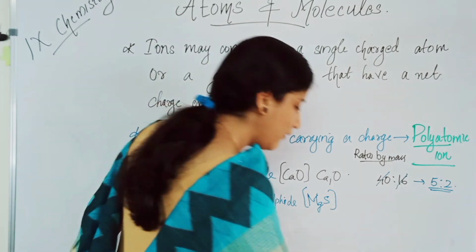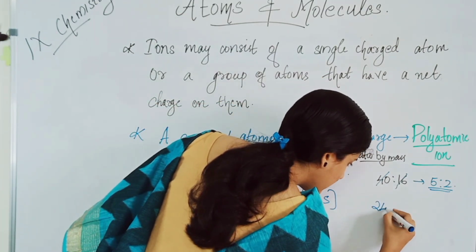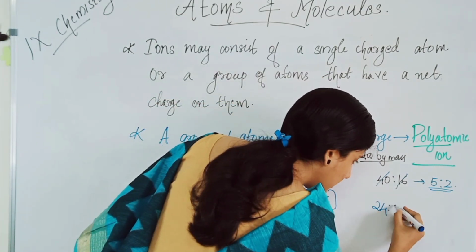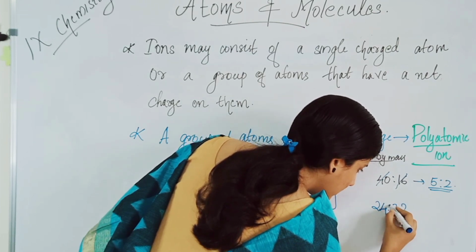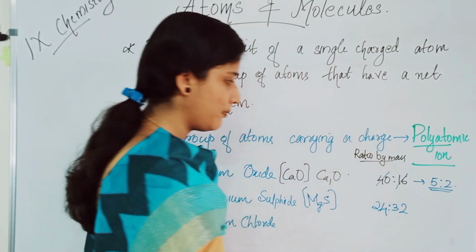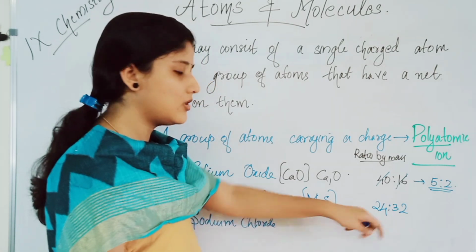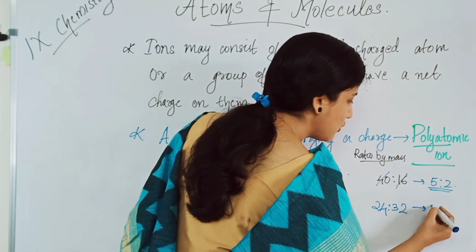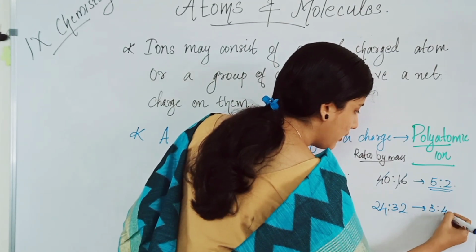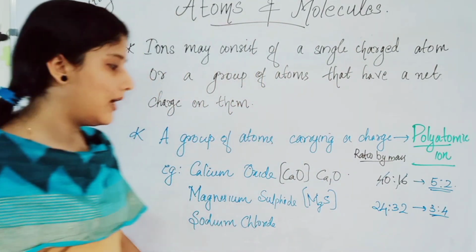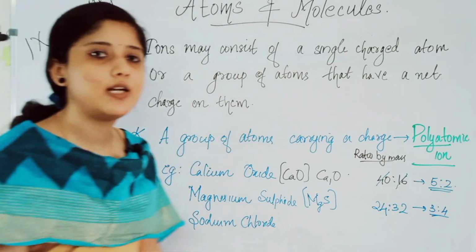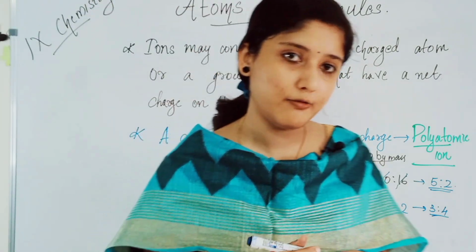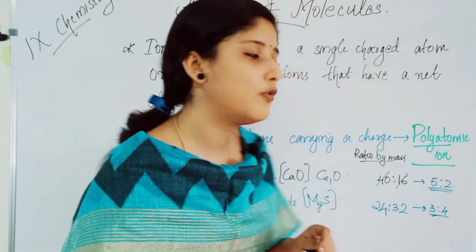So that will be 24 for magnesium, and for sulfur it is 32. 24 is to 32. We can cut this also by a common factor of 8, so it will be 3 is to 4. The ratio by mass in which magnesium and sulfur combine to form magnesium sulfide is 3 is to 4.